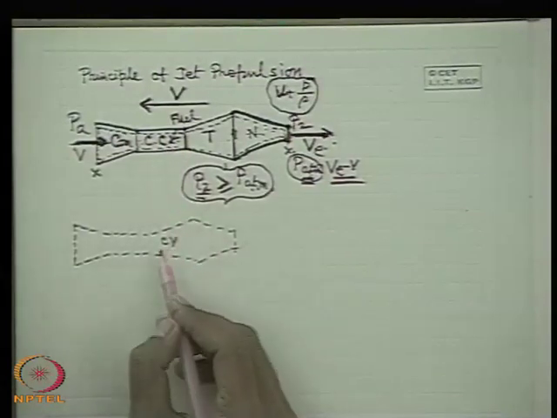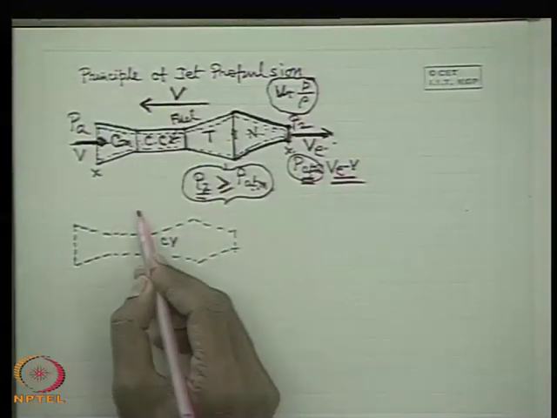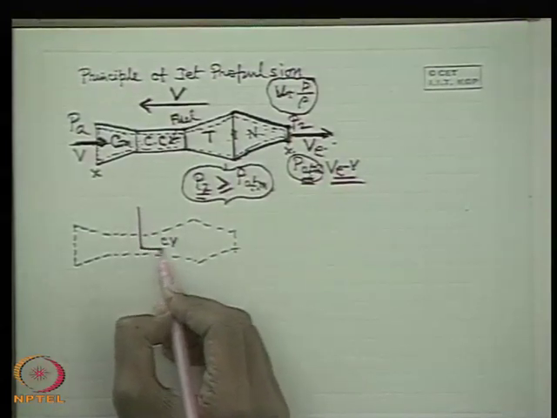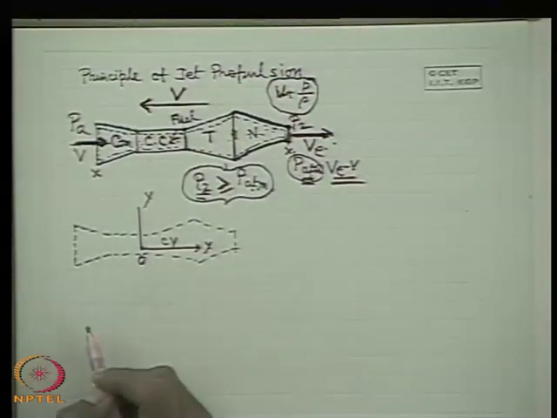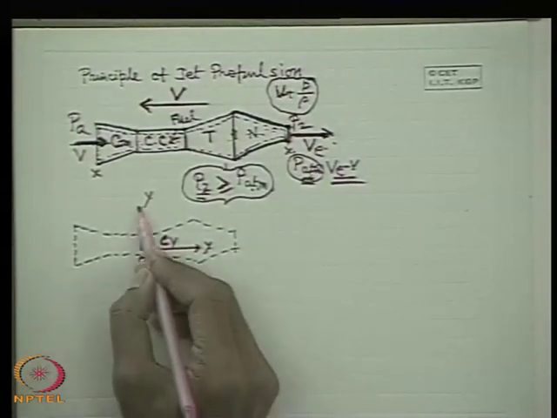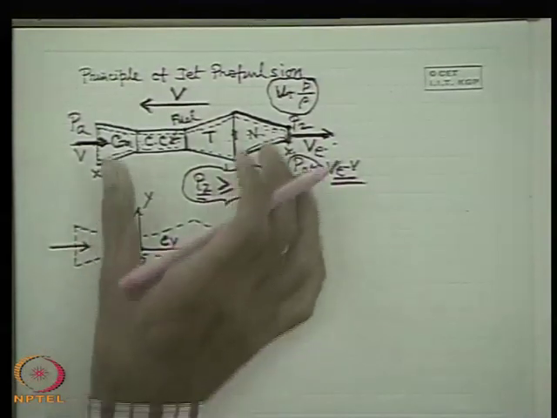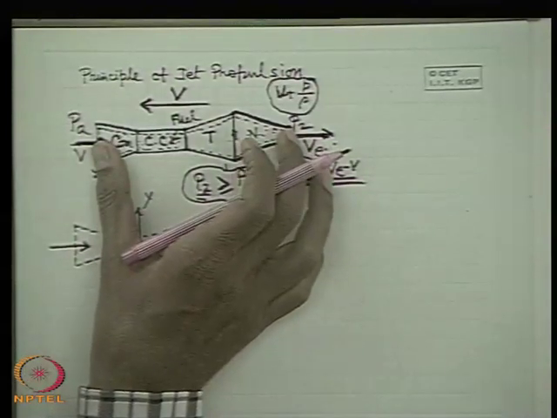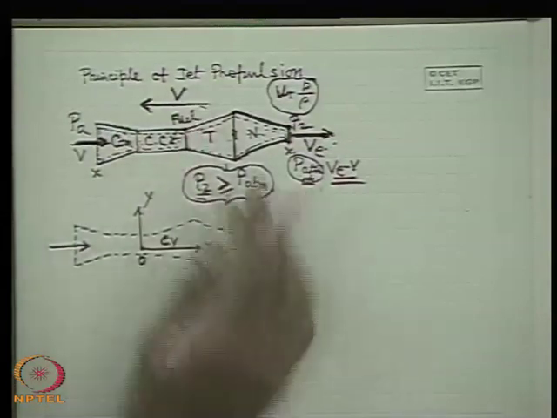Again and again I am telling you, that is the reason the analysis is made with respect to the moving control volume. Let us consider these as the axes, x and y, attached to the control volume. So similar analysis. Now, with respect to the control volume, that means if we make the control volume fixed, that means the aircraft fixed, in other words we give a velocity v in the opposite direction.